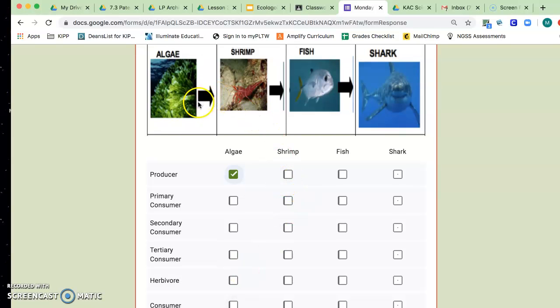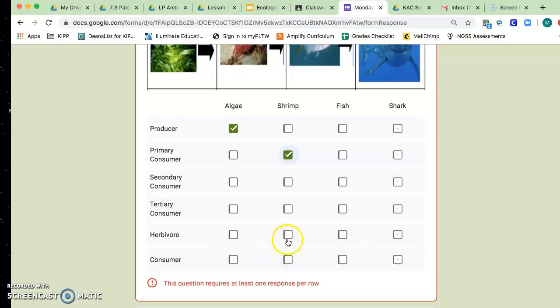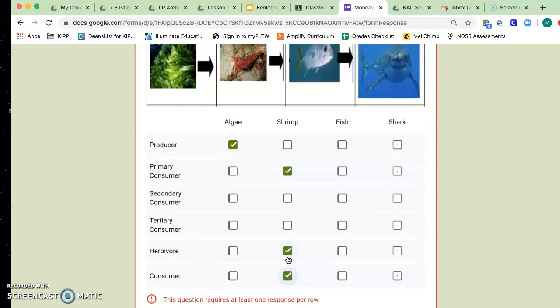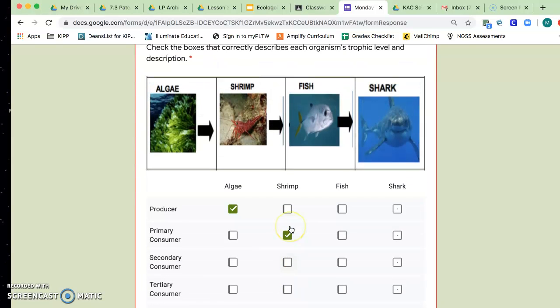Shrimp, it eats the algae, which is a producer, so that would be considered a primary consumer. It's also a herbivore because they're eating only plants, and then it's also a consumer because it doesn't make its own food. You should have 3 boxes checked for that.